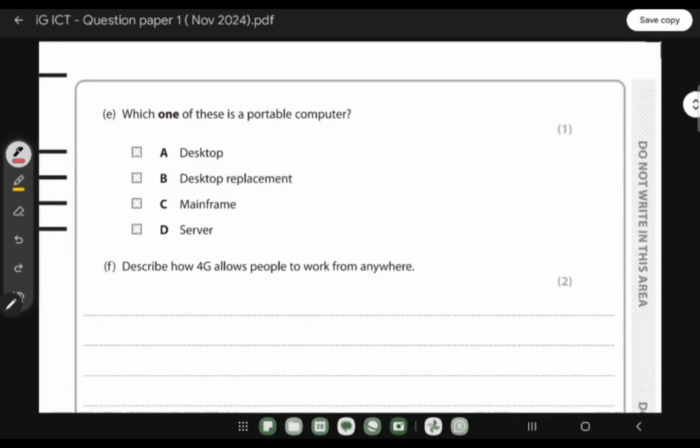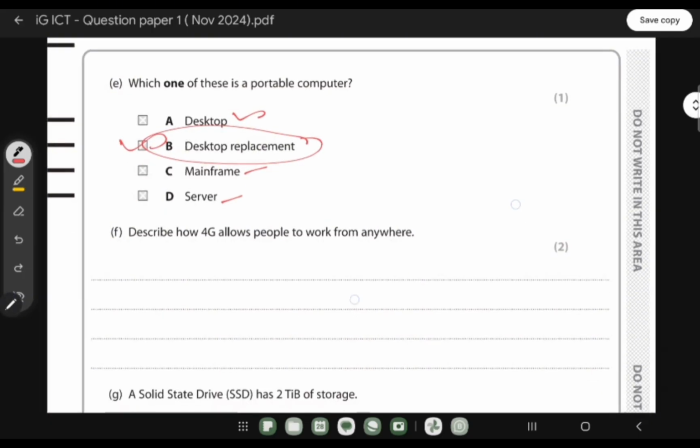Which one of these is a popular portable computer? If we go through one by one, suppose I don't know what desktop replacement means. A desktop is not portable. Mainframe is also not portable, right? A server is not a portable computer. So the thing left is desktop replacement. What we use as a desktop replacement is a laptop, so this one will be the answer.